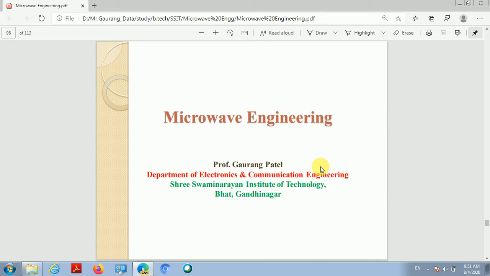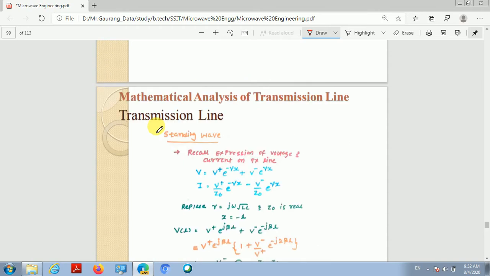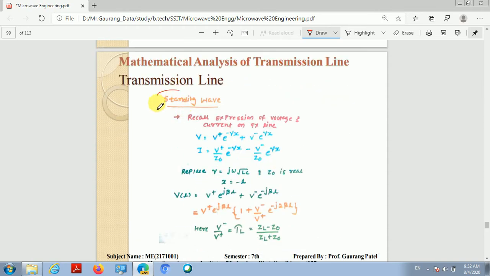So by assuming the lossless transmission line, we will discuss one very fundamental concept, which is the standing wave. In today's class, we will discuss the standing wave, which is a very important topic of microwave engineering.